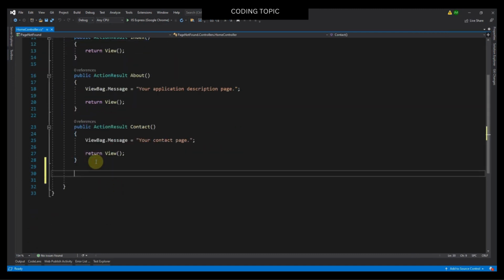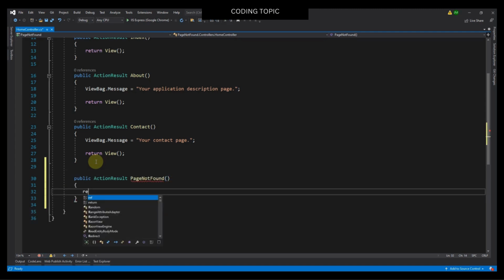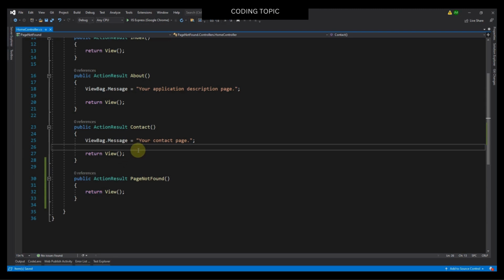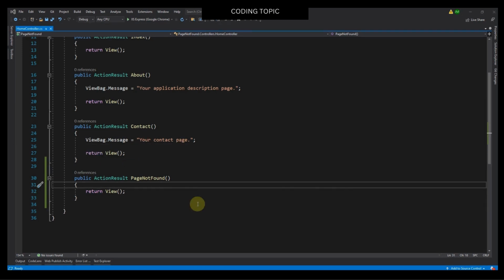I will create a new action result for page not found. So page not found, return view. So the next step is to add a view for this action method, page not found.